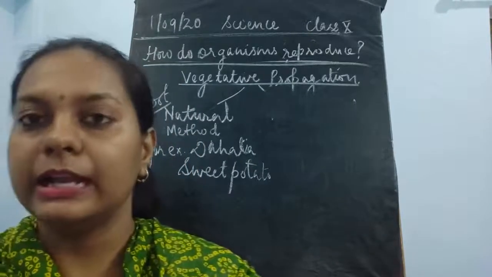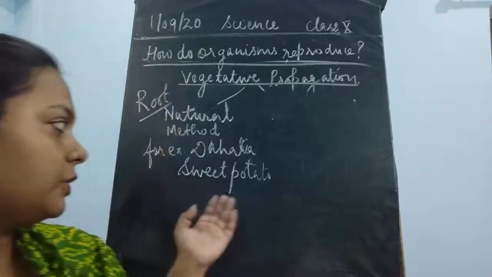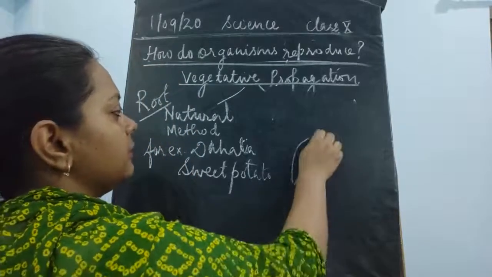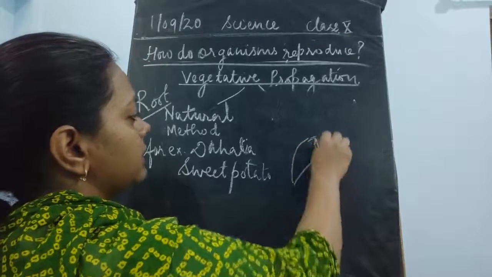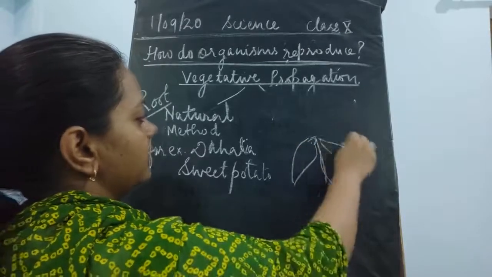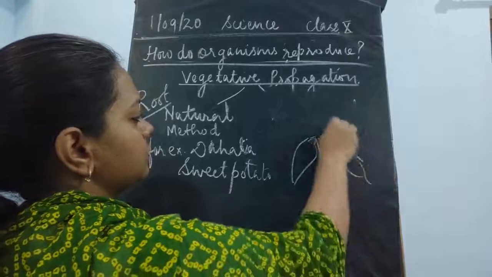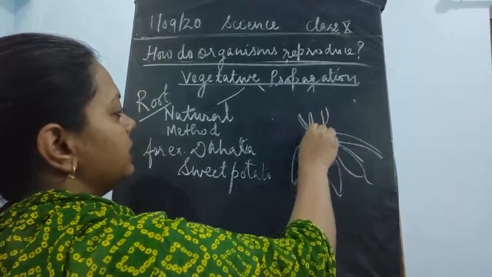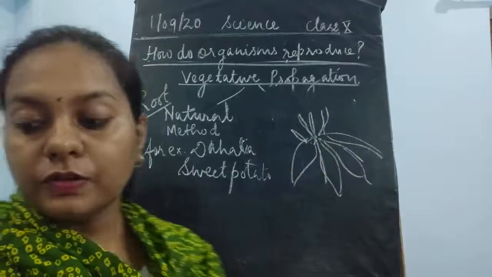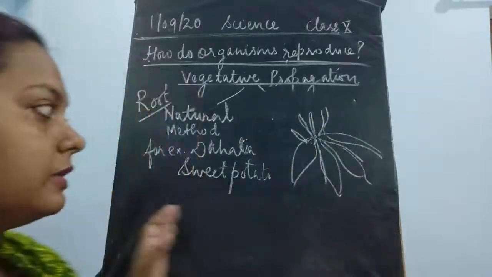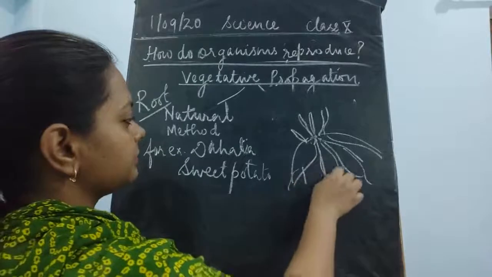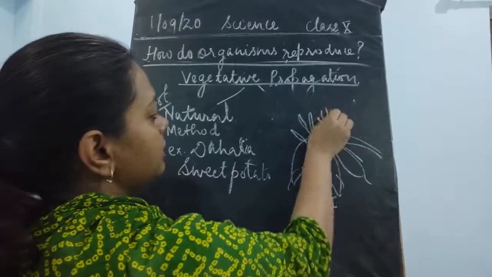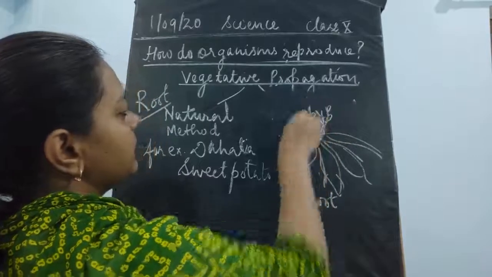For example, in dahlia or in sweet potato, if we keep the roots inside water, now what happens? A new plant starts germinating. So from these old roots, from here, a new plant starts germinating.